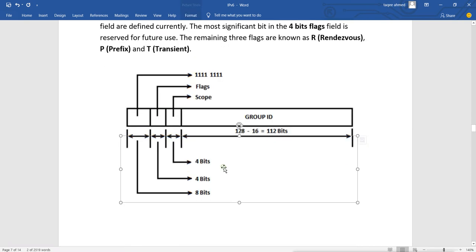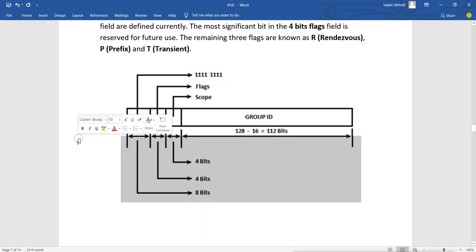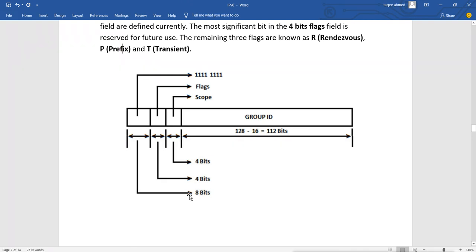So it is like this. The first 8 bits are reserved, then the next 4 bits are for the flags, and then the third 4 bits are for the scope. So the total is what? 8 and 4, 16. Then the remaining bits are what? 112 bits.